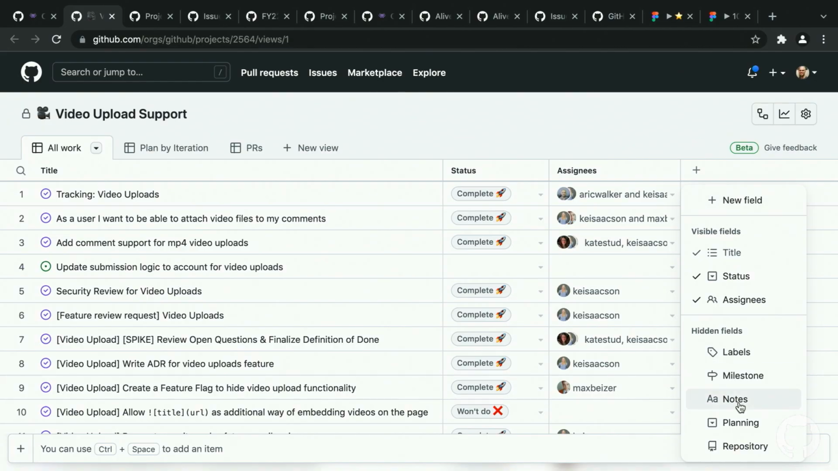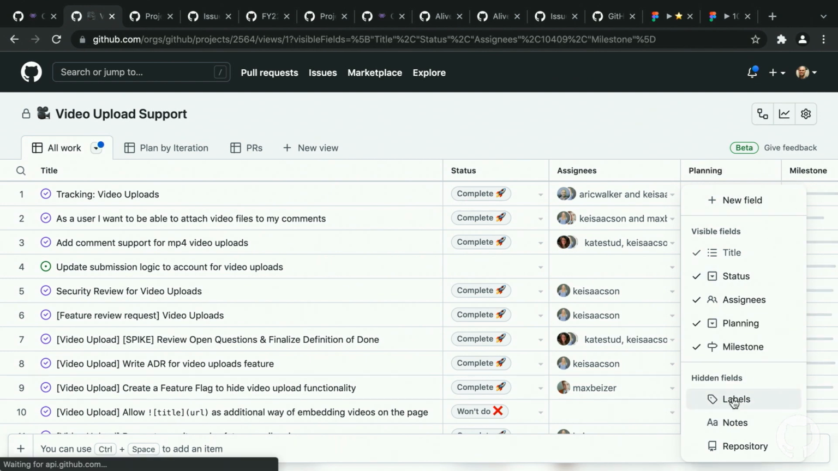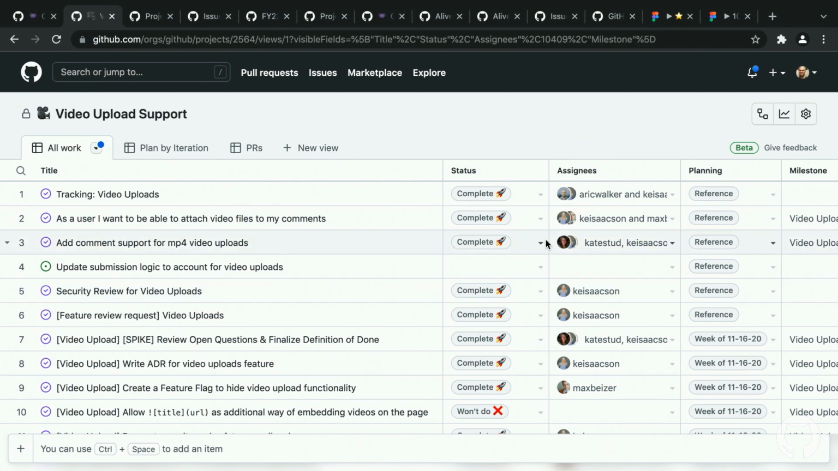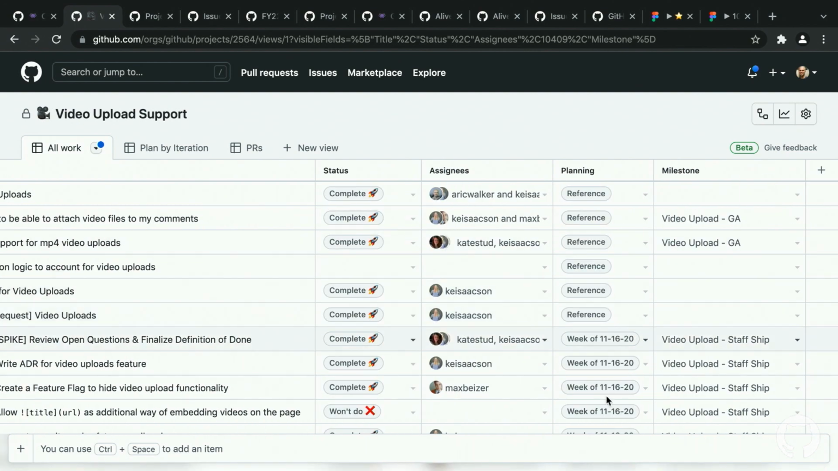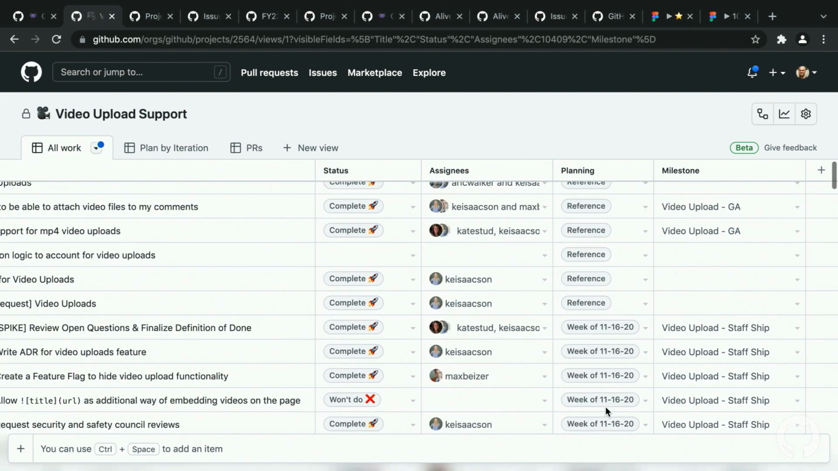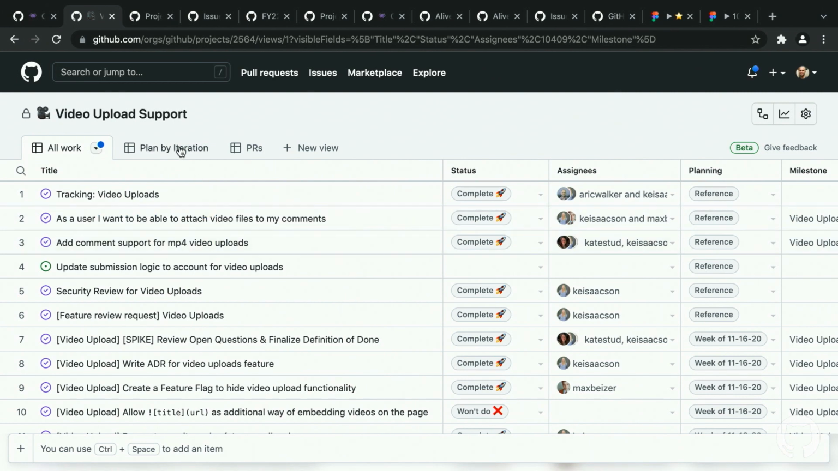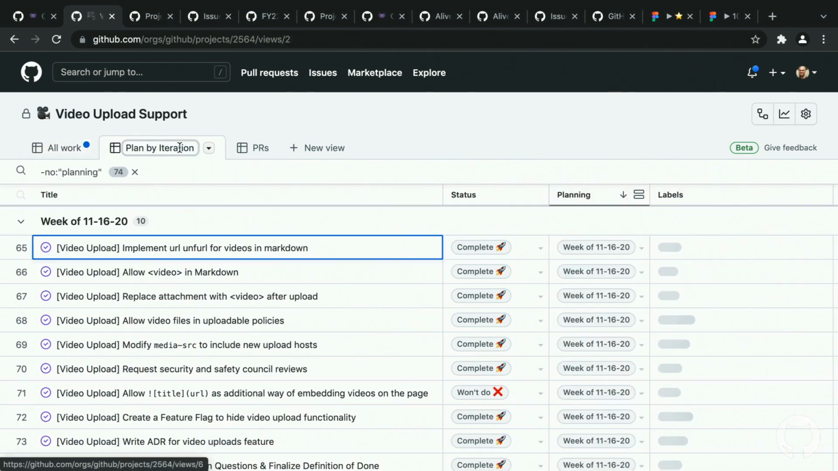So what they did is they had a couple of metadata fields. They ended up using planning, so I'm just going to add it here really quick. And they ended up using milestones as well. You saw that refresh in real time. Yeah. And this allows them to understand all of the work, across many planning things that they had and also across many milestones. But this is one of the views that they created that I thought was amazing.